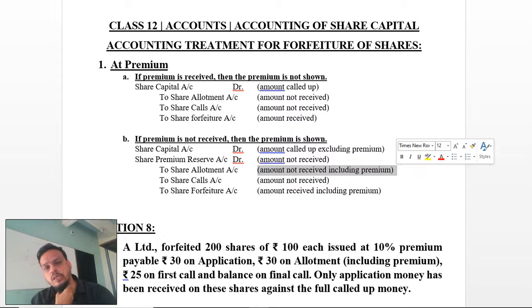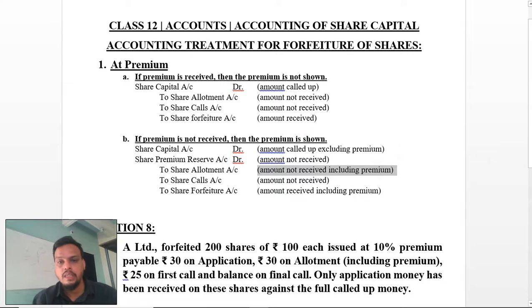And then the share forfeiture, the amount which you have received, not including the premium. Here it has been mentioned including premium, but the premium is not received on forfeiture. So while you make an entry, it has to be very clear that the premium is not received, and the amount has to be mentioned very clearly over there.